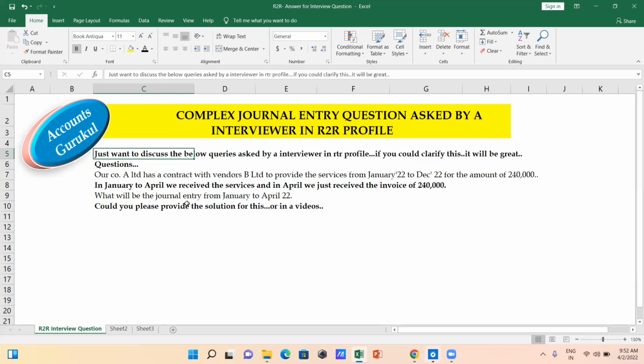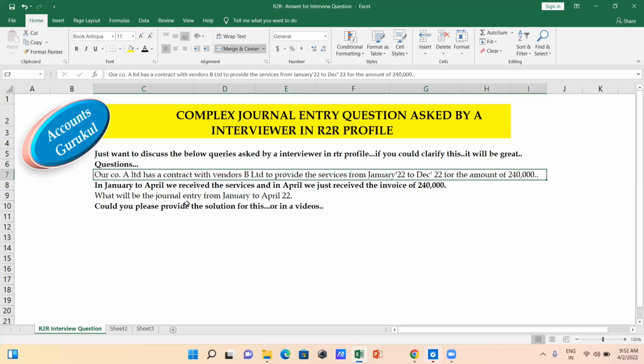So now this is the question from the viewer. Just wanted to discuss the below query asked by an interviewer in an R2R profile. If you could clarify this, it will be great. The question is: Company A Limited has a contract with vendor B Limited to provide services from Jan 2022 to December 2022 for the amount of 2,40,000.